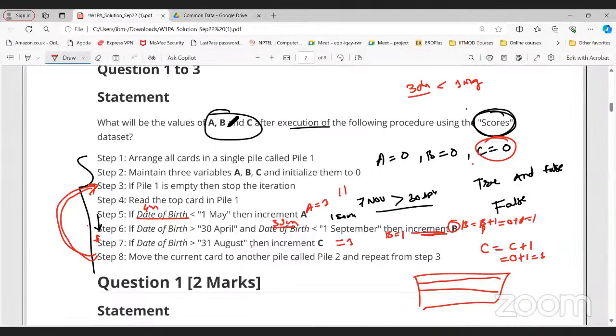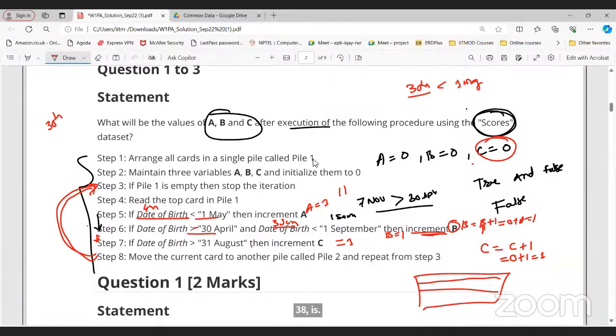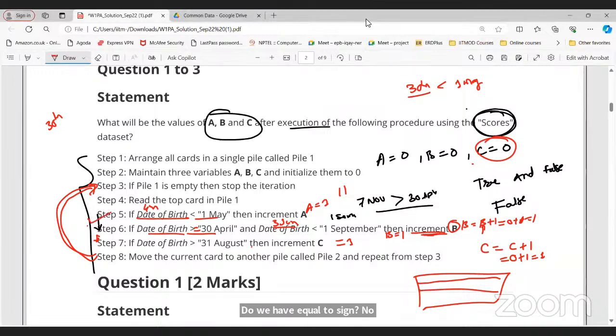So tell me now, this 30th of April. We have two conditions. 30th April is less than 1st May or greater than 30th April. We don't have an equal to sign here, right? Do we have an equal to sign? No, sir. So we cannot include 30th April here. We need to include it here, step number 5, because 30th April is less than 1st May. Unless it is equal to, we cannot include it here. Okay, I hope so. Sir, what about if someone's birthday is 1st of May?